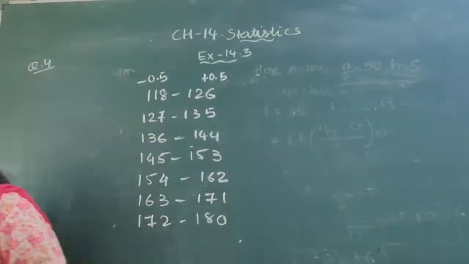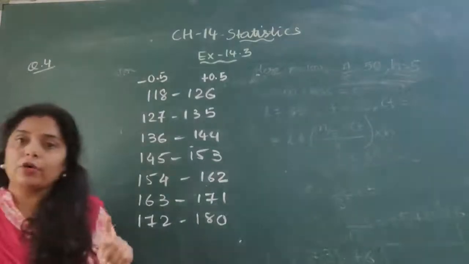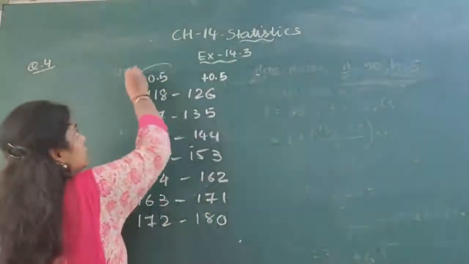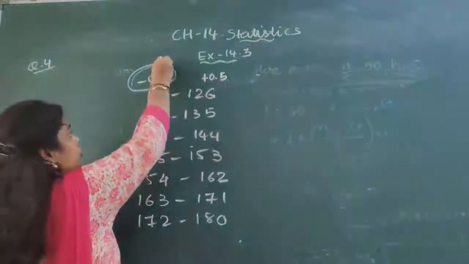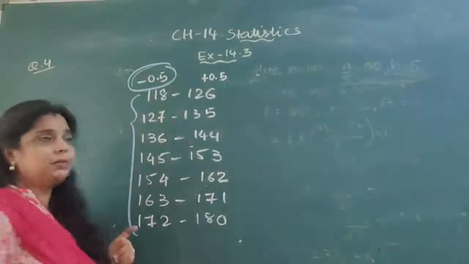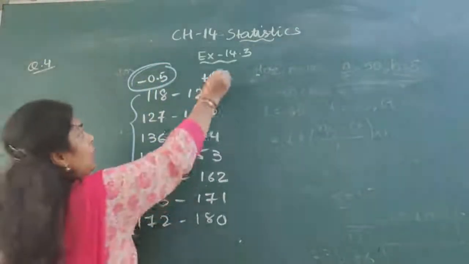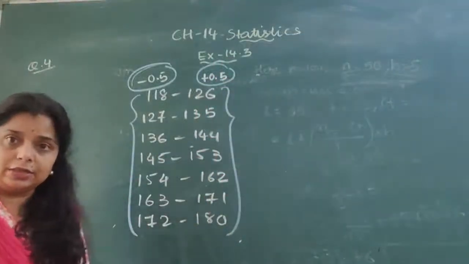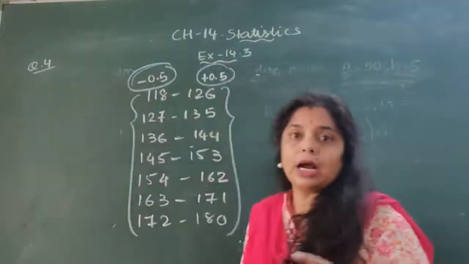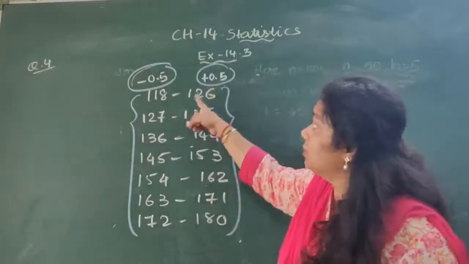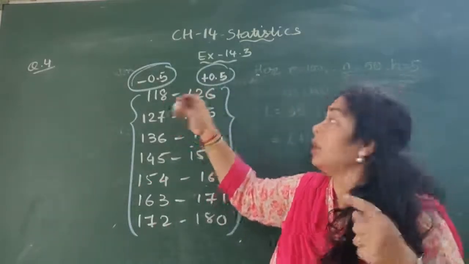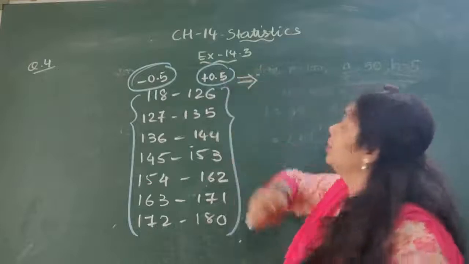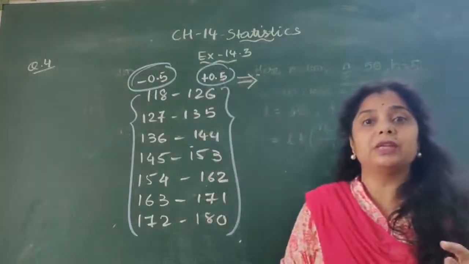Okay, listen carefully. 0.5 cut means subtract 0.5 from the lower limit, and 0.5 add to the upper limit.